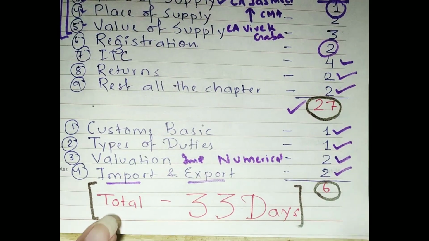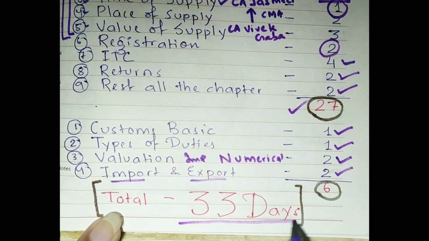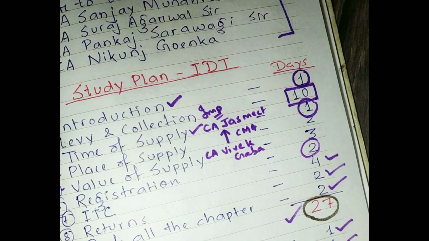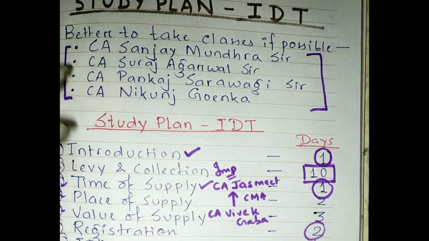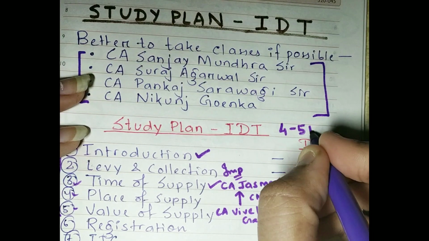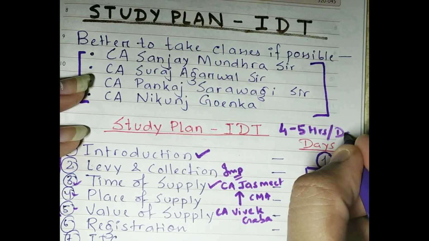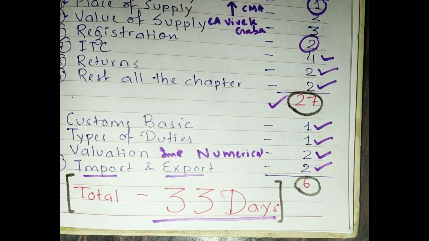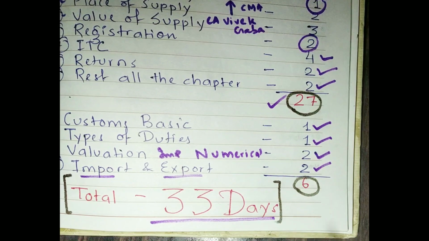So overall a total of 33 days you have to contribute to the indirect taxation paper. Whatever plan I have made, I have made it in such a way that if you study 4 to 5 hours in a day, then your syllabus will be completed in 33 days.